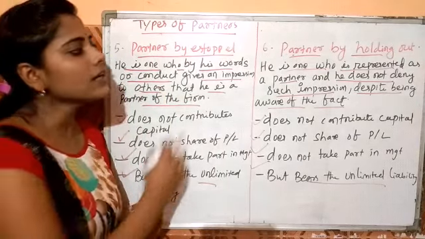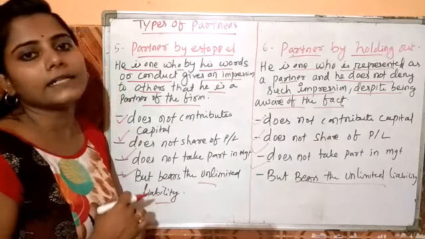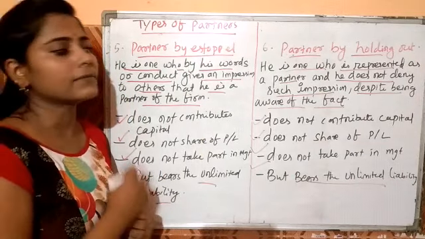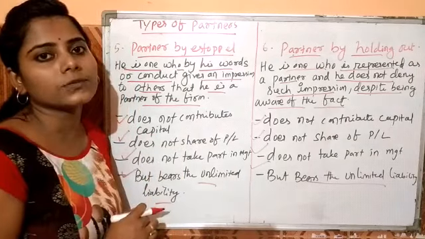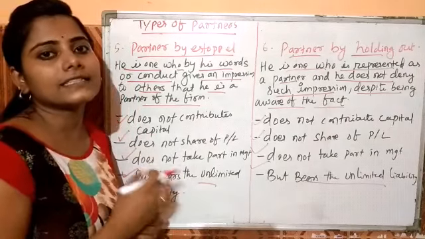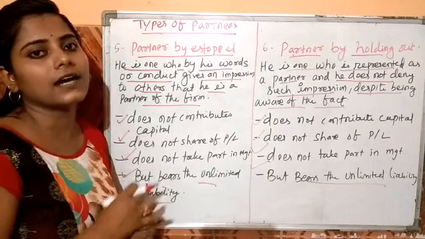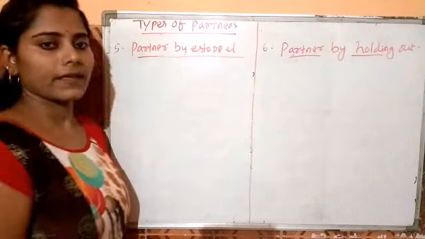For this reason, he is liable with unlimited liability for the business firm. That means if any business debt arises, then he is also responsible. That personal liability applies to recovering the business debt.